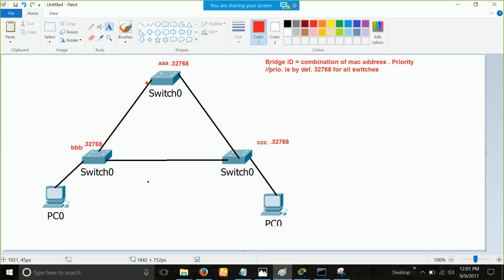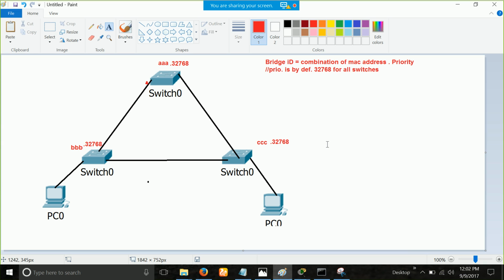I think it is 6 bytes or something. Okay, 6 or 8 bytes. Just confirm. Okay, so the bridge ID is the combination of MAC address and priority. Ask me if you have any doubt, because this is the very first step of identifying the bridge ID. If you are not getting this, then you might not understand the spanning tree protocol algorithm steps.